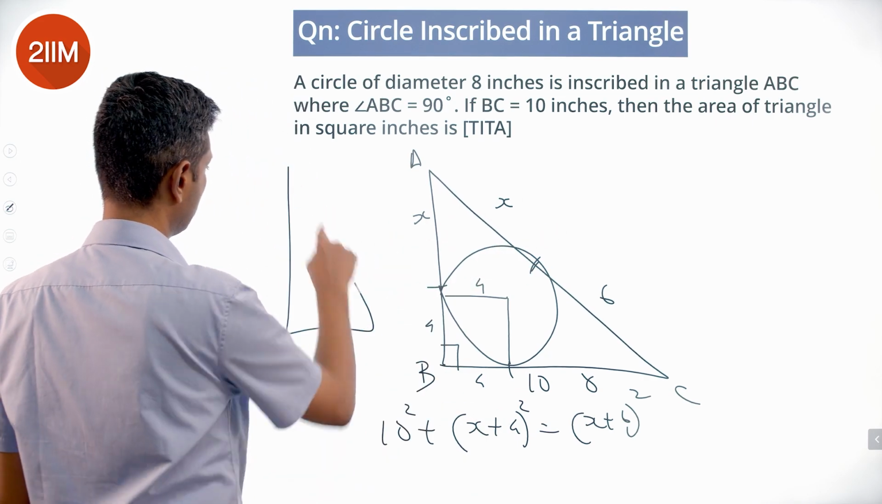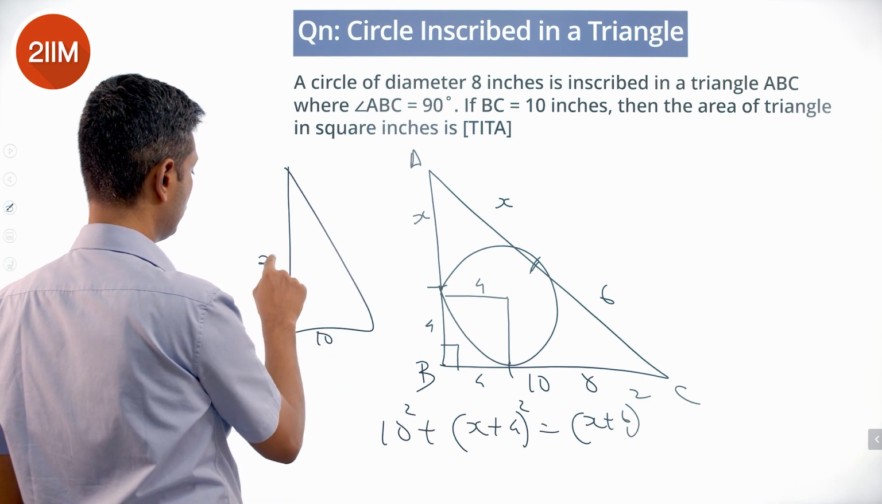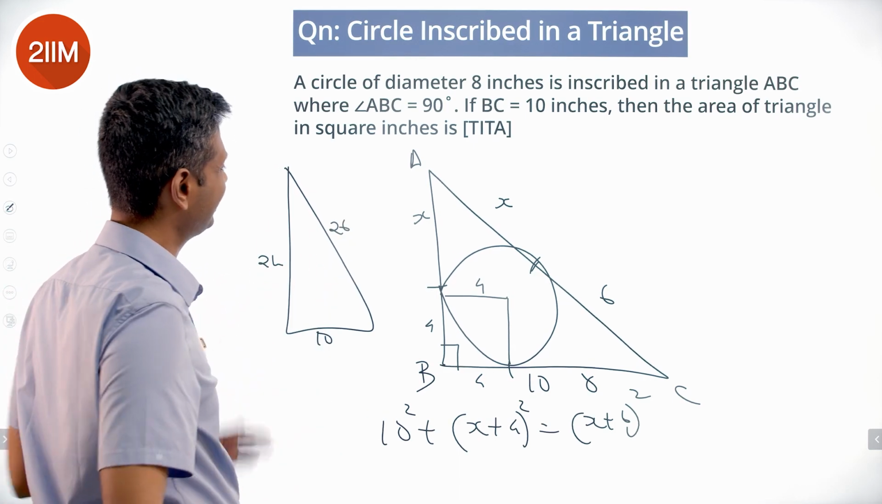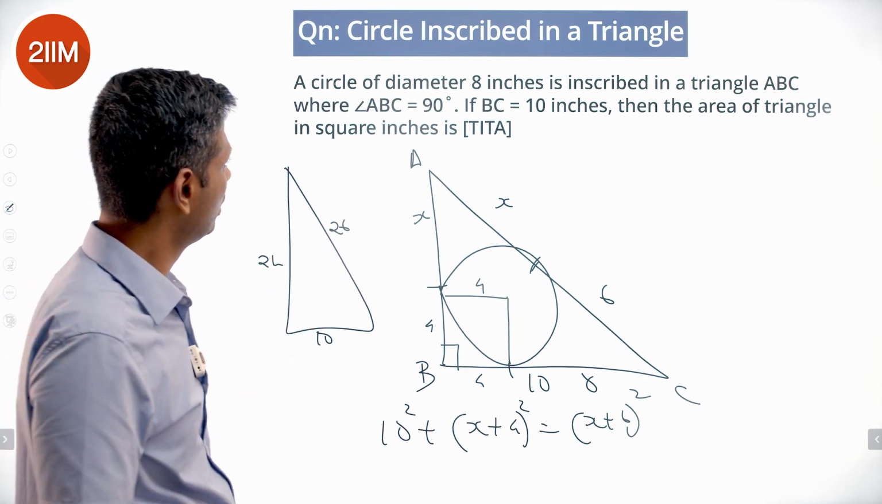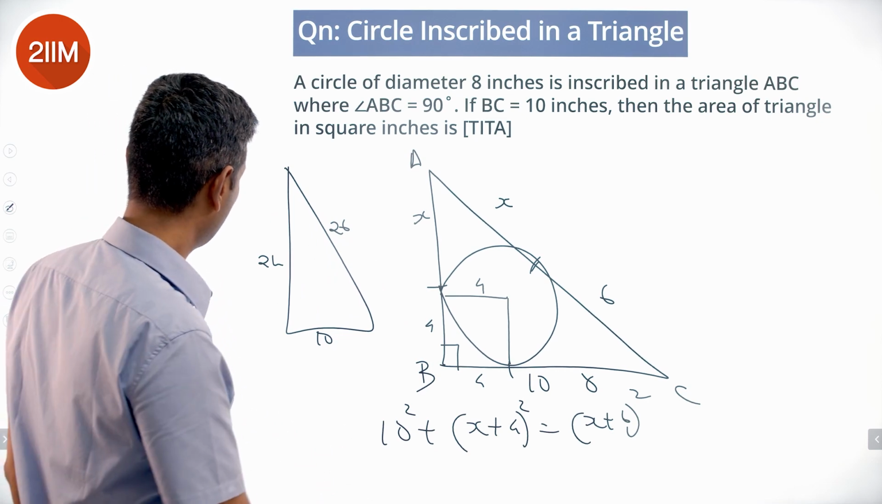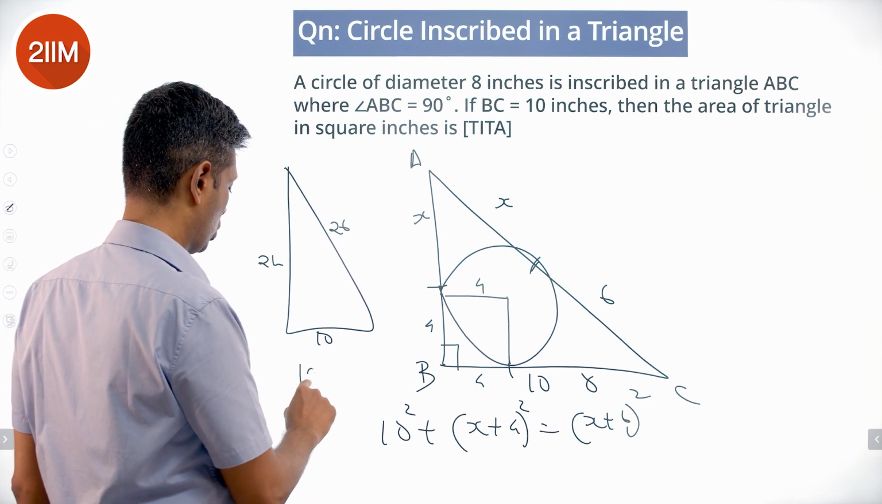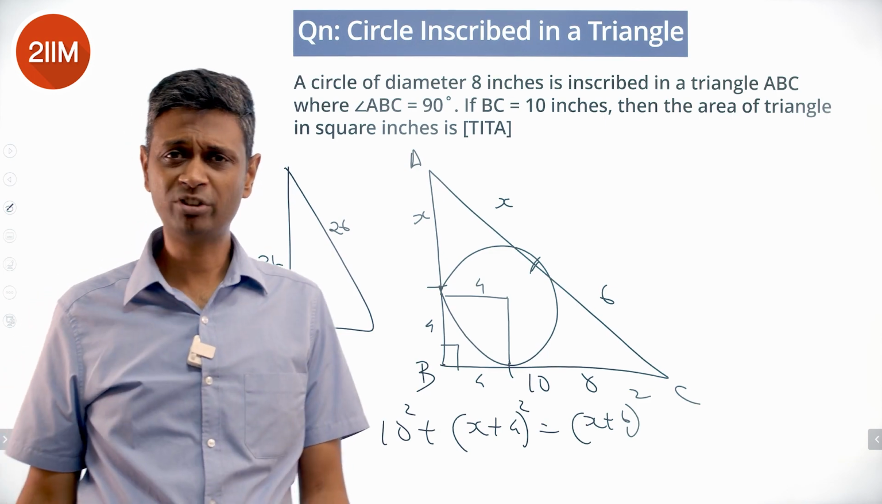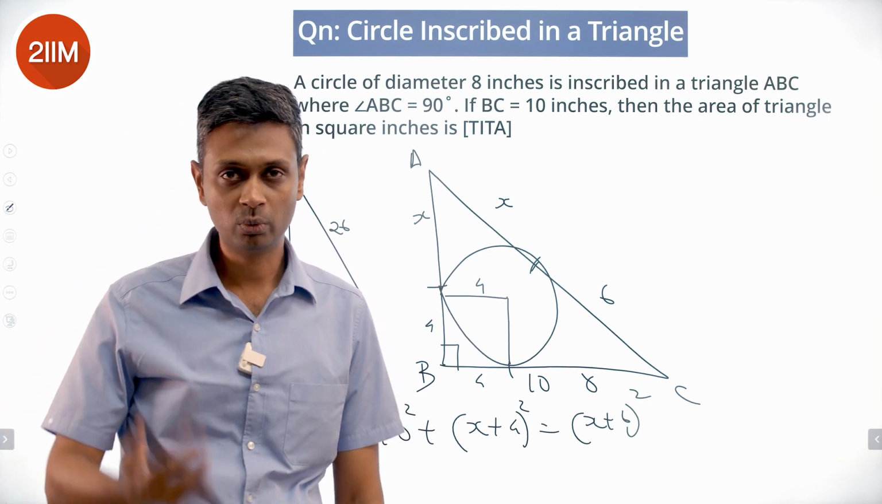That means we are looking at 10, 24, 26. This triangle will tick all the boxes. Area of the triangle is half into 10 into 24, 12 into 10, 120 square units. Half into base into height, half into 10 into 24, 120 square units.